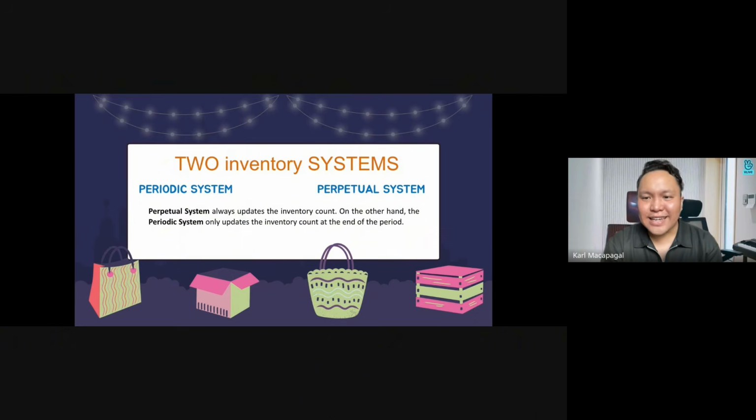To simply compare the two, when we talk about perpetual, it always updates the inventory count. On the other hand, the periodic system only updates the inventory count at the end of the period. Later on, you will see the difference in the accounting entries or journal entries, pro forma entries of both periodic and the perpetual system. In most cases, the POS system or yung ginagamit ng mga grocery stores, alin ba sila sa dalawa? Periodic ba yun or perpetual? Perpetual system because it always updates the inventory count.